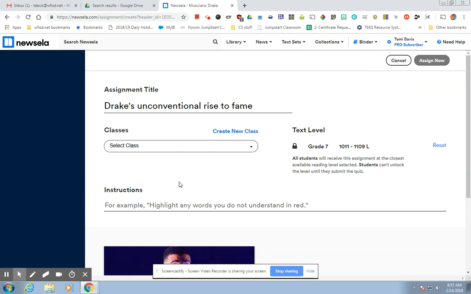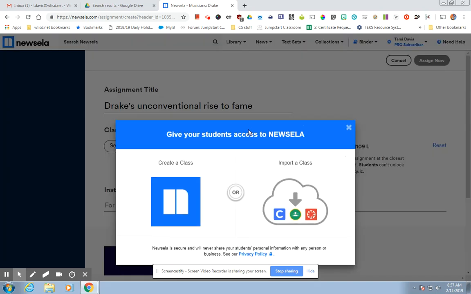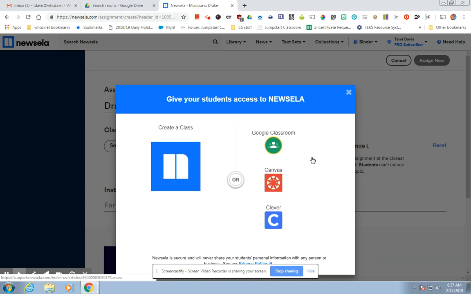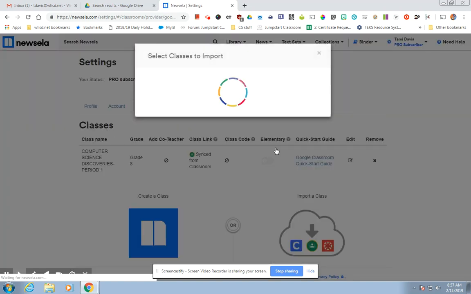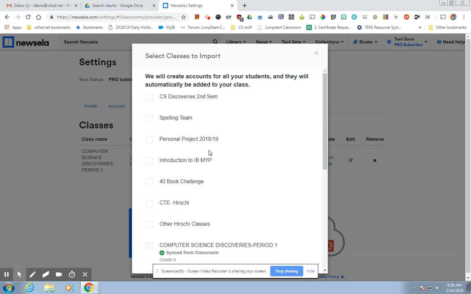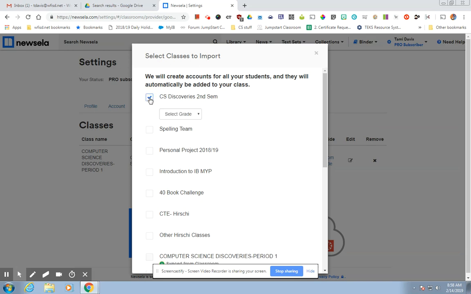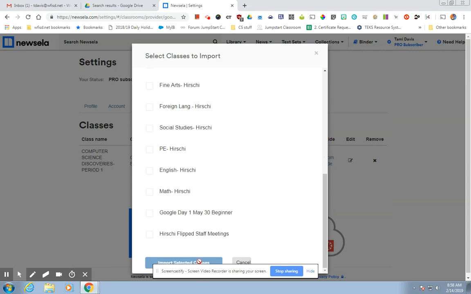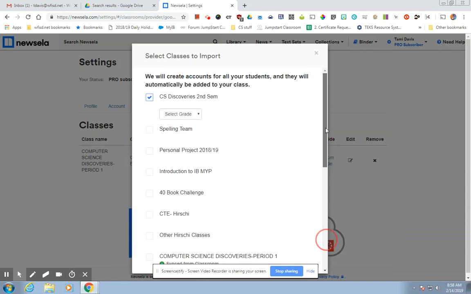So let's go back to this create a new class thing. You can do that by simply importing from Google Classroom. Okay? So I'm going to use Google Classroom. And I'm going to do my Computer Science Discovery second semester. I'm going to start giving them Newsela articles. And I'm going to say import selected class. Oh, select grade, sorry. 8th grade.